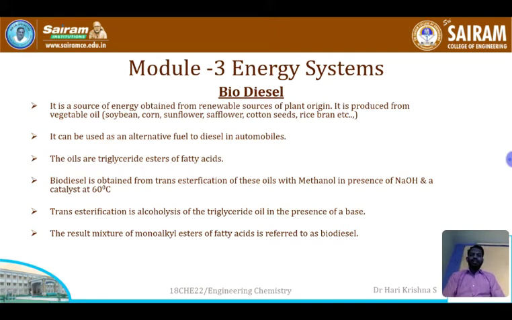So the first thing that comes is plant source, plant extract, right? We are going to derive the oils from plants. One such thing is biodiesel. So the oil which is extracted from plants can be used as a fuel. So what is this biodiesel? It is a renewable source of energy obtained from plant origin.